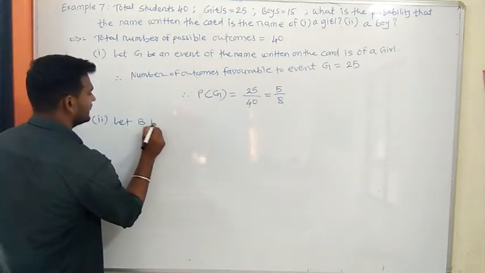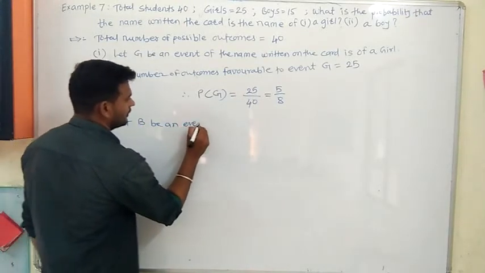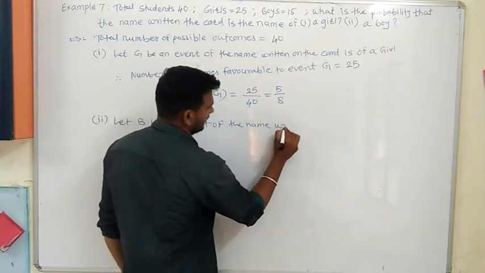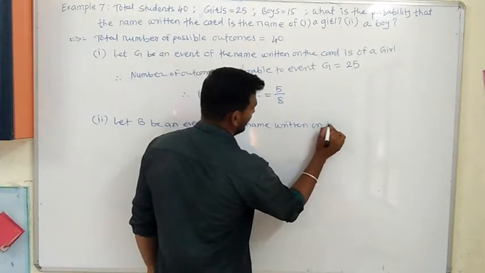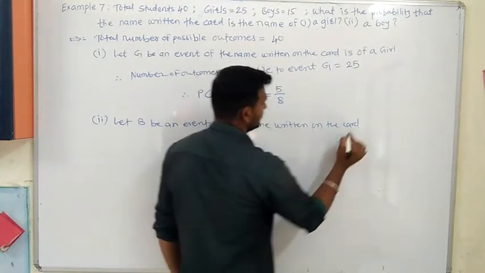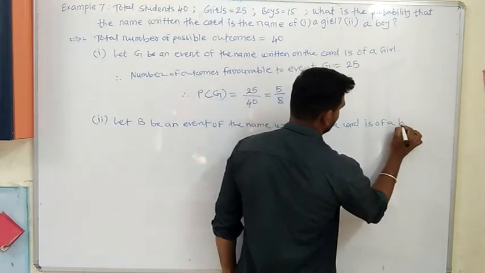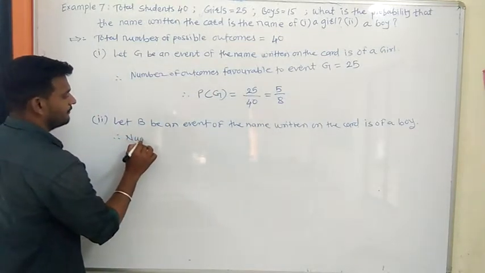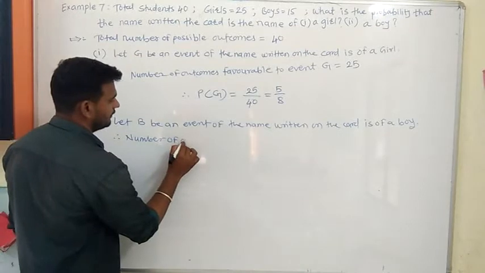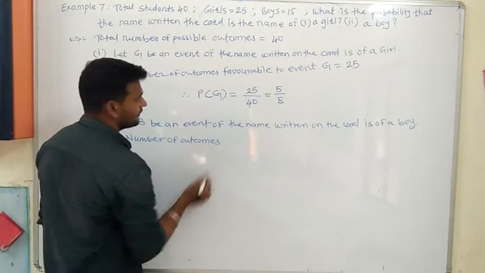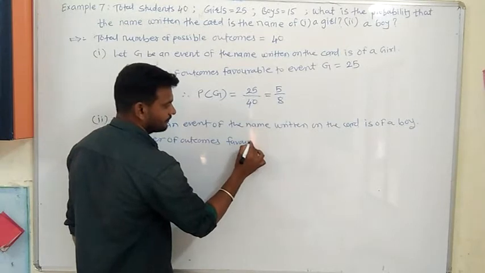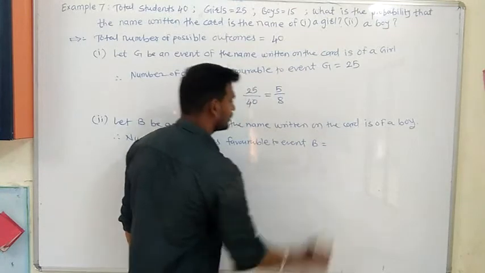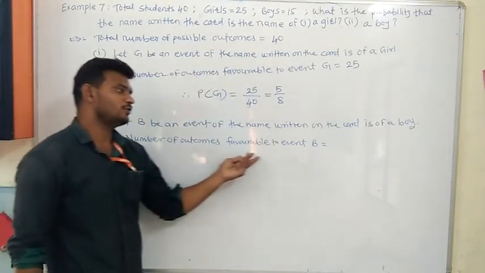Let B be an event of the name written on the card is of a boy. Therefore, number of outcomes favorable to event B is equal to... how many outcomes favorable to event B are?